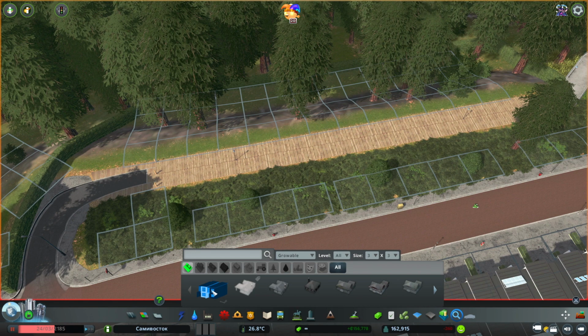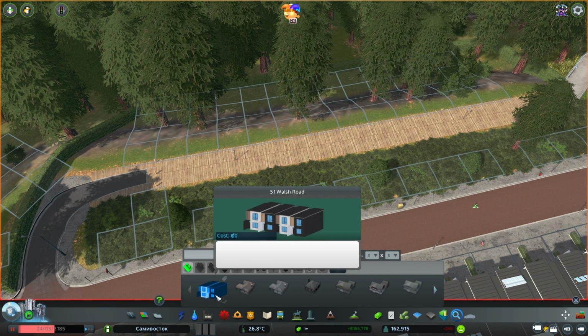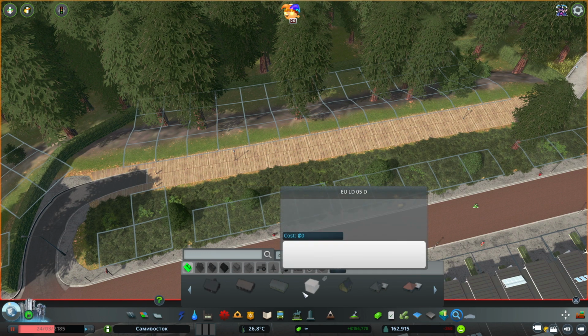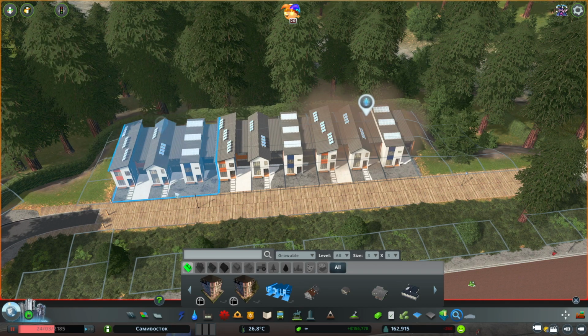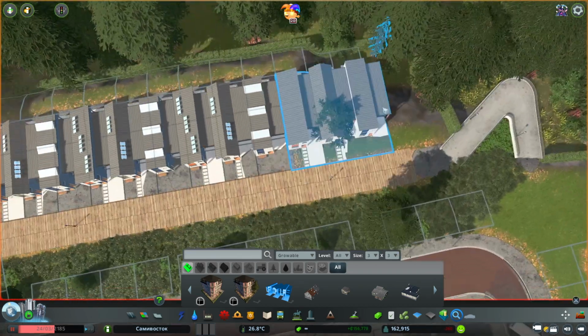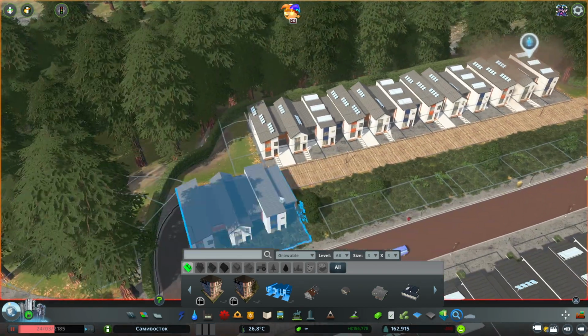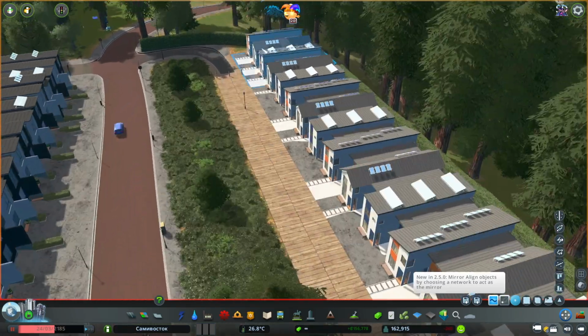So what else do we have? I downloaded a whole lot more. What are these ones called? Walsh Road. So if you want that, it's called Walsh Road. There we go. Oh, we have these ones as well. We'll use these ones. Yeah, they suit well for this area. Good, easy peasy. Actually, I do quite like the look of this.